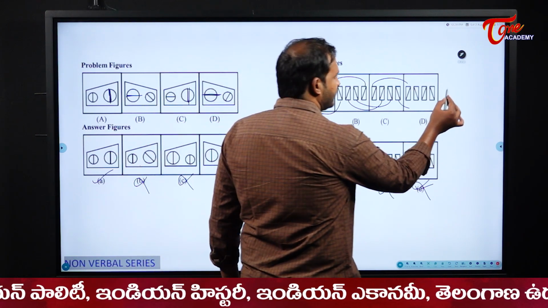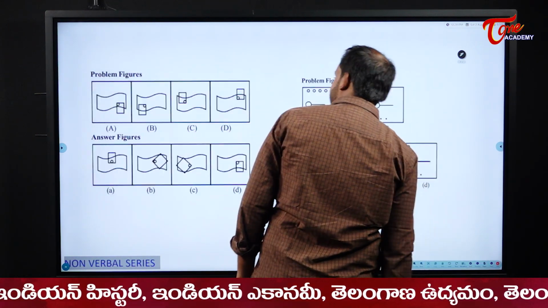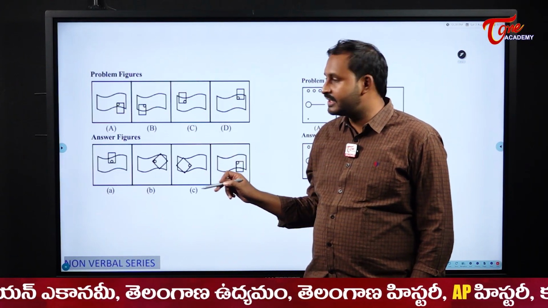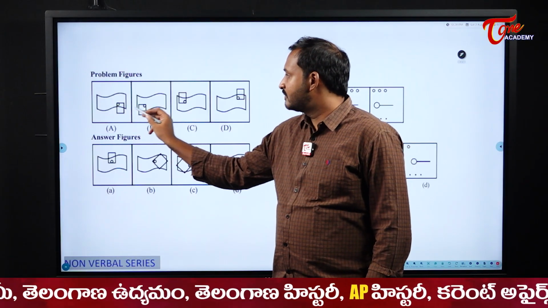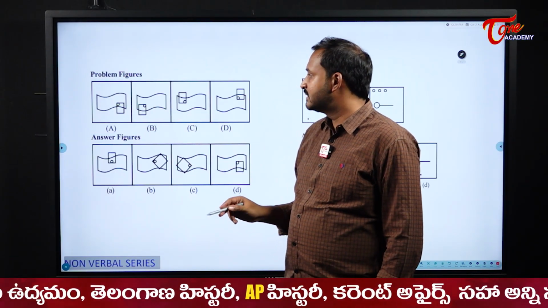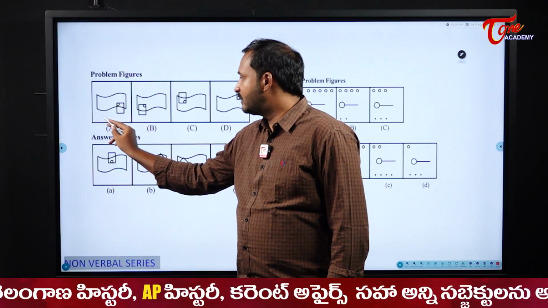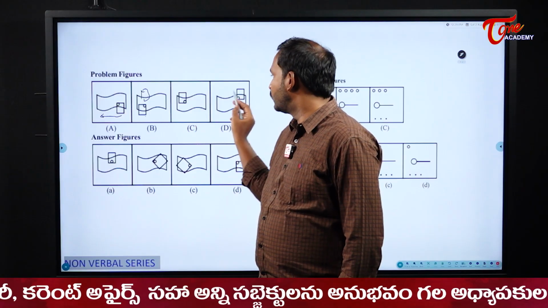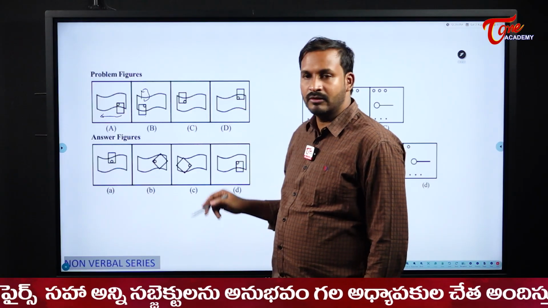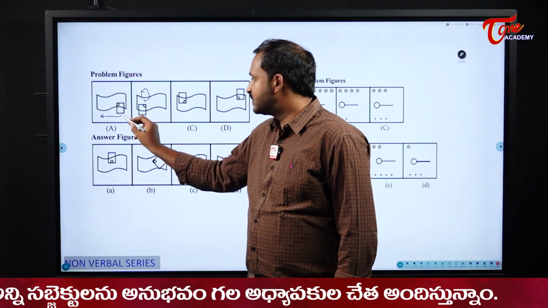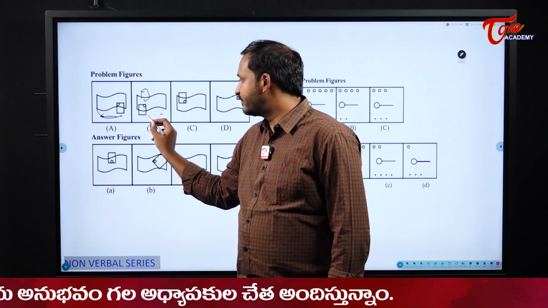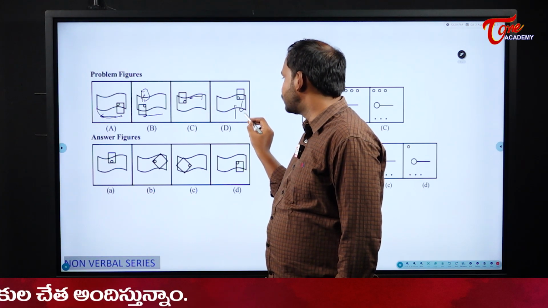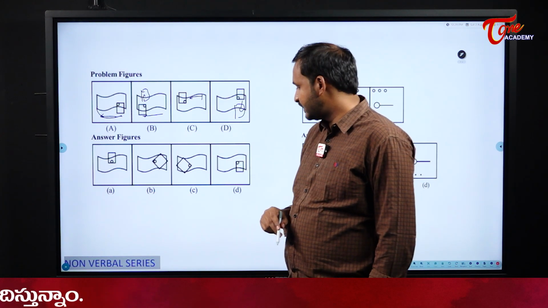I should tell the next figure in these figures. Okay, next one. Now see this one. See the problem figure, students, everyone. Please observe what you are getting here. Please observe this flag, or whatever it is, how it is moving. From here, it moved to this position, and next it moved to this position, and then next it moved toward this position. Next it should come to which position? It is moving in clockwise direction, right? One step here, next here, next here, next it should come down to this one. So that means I should have a square or rectangle somewhere here.